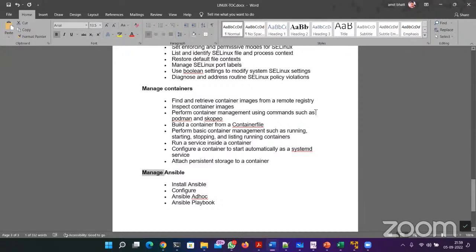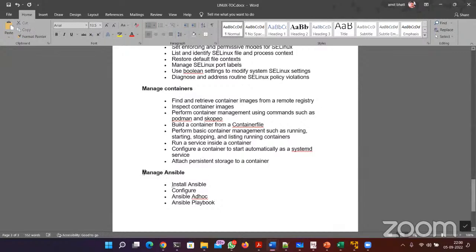Container is something you should know by default. Even if you don't know Linux, you should know containers. You should know at least an automation tool. These are essential topics, key skills. Even if you're trying to get a new job right now, as a fresher or experienced, you will see they will be asking, do you know any automation tool, do you know containers? Everything will be asked in the JD, job description. So this is a key skill right now.